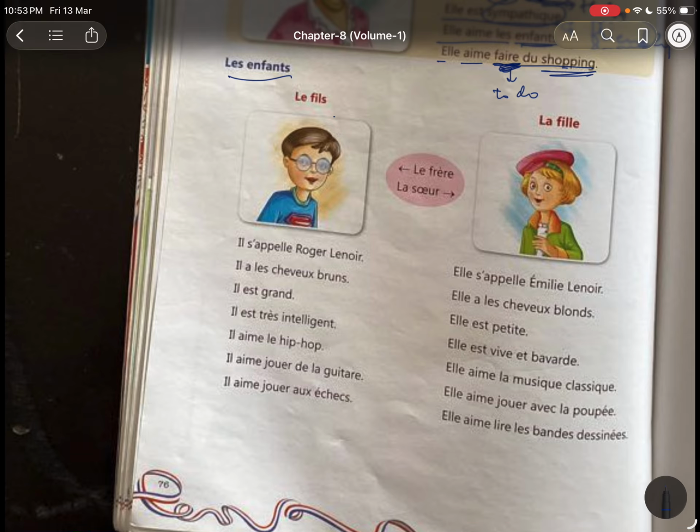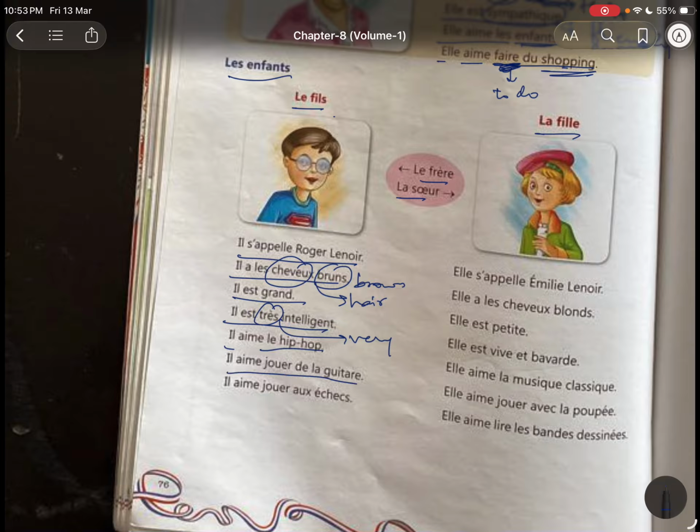Les enfants, the children. Le fils, the son. La fille, the daughter. Le frère, the brother. La sœur, the sister. Il s'appelle Roger Lenoir. His name is Roger Lenoir. Il a les cheveux bruns. He has brown hairs. Brown. Cheveux means hair. Il est grand. He is tall. Il est très intelligent. He is very intelligent. Très means very intelligent. Il aime le hip hop. He loves the hip hop. Il aime jouer de la guitare.